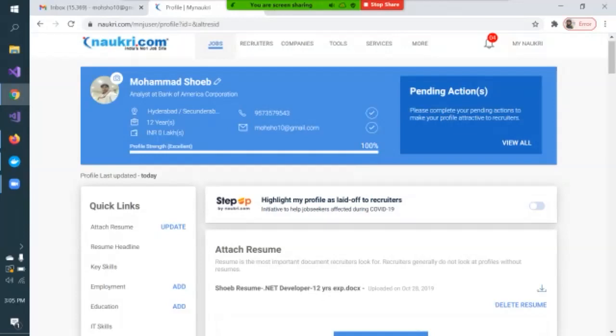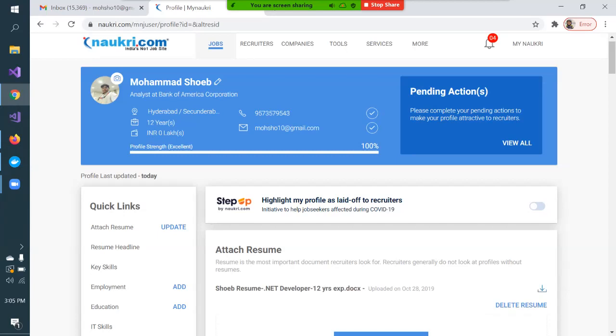Actually my profile is not very up to date. I have not updated it recently because only this year I moved to another company, Global Logic. I'm working from the Nagpur location, but it is still reflecting my previous profile, analyst working at Bank of America. So you should mention your email ID and profile strength. Now it is telling me that my profile strength is 100%.